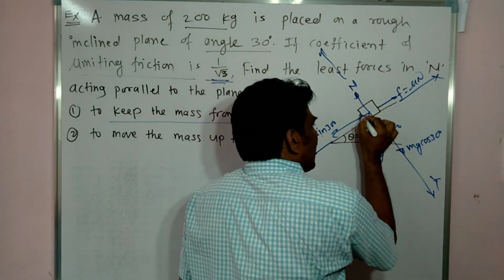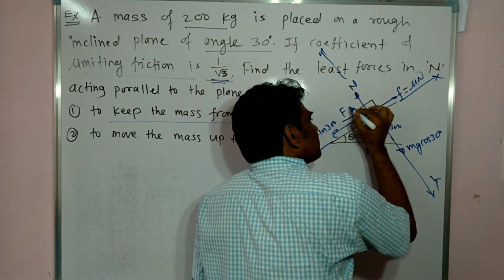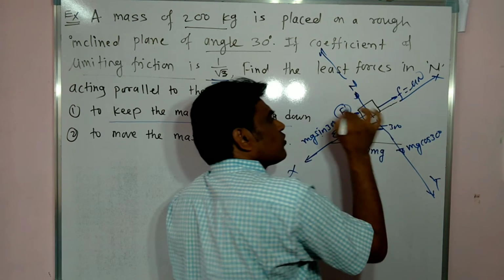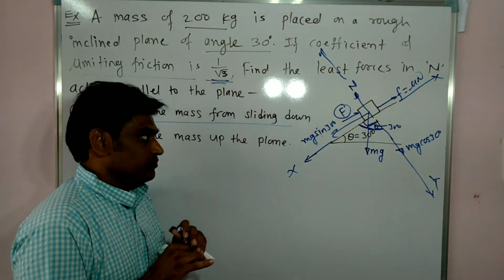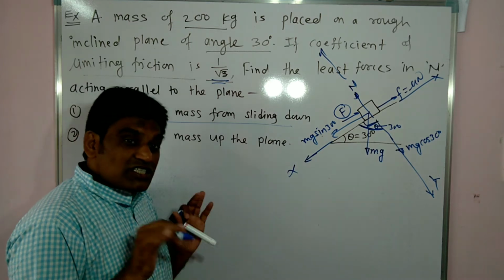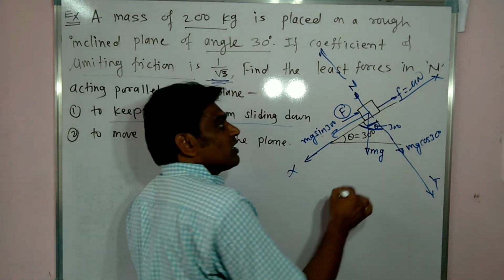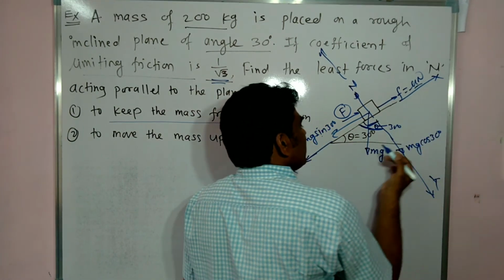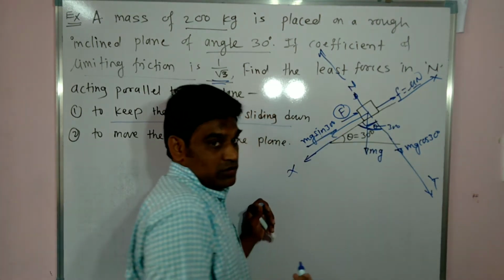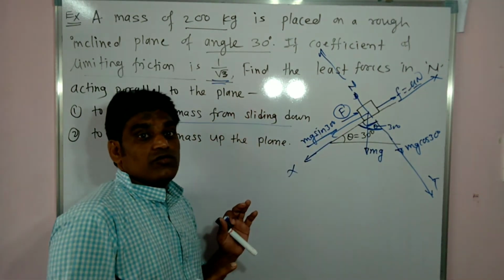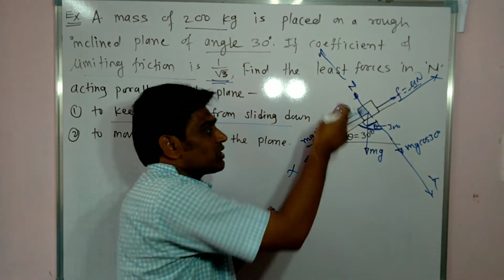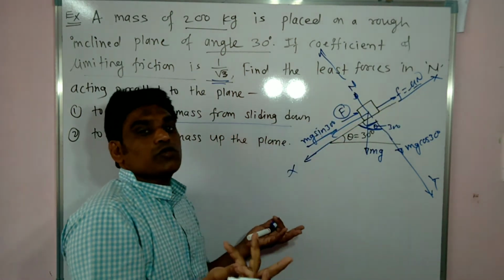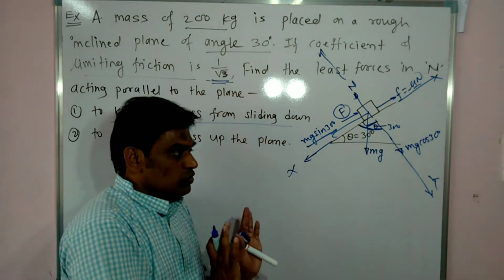We have to calculate the force which we have to apply to keep this body stationary. So first of all we will see whether mu N is equal to mg sin theta or not. If not, then we have to find that force. Otherwise, if these two are balancing each other, naturally this force becomes 0. No need to apply an external force to stop this motion.